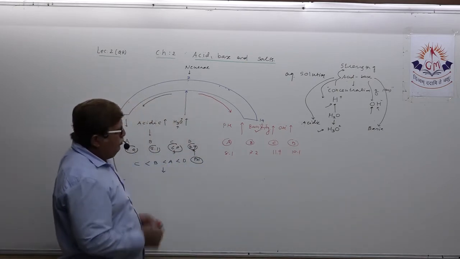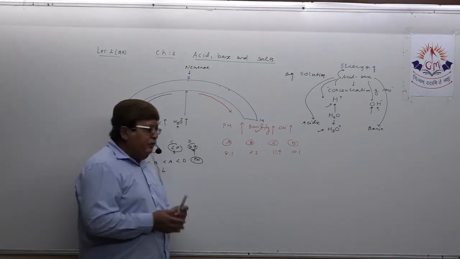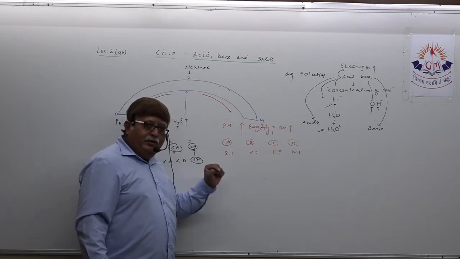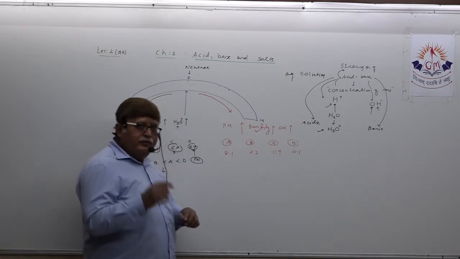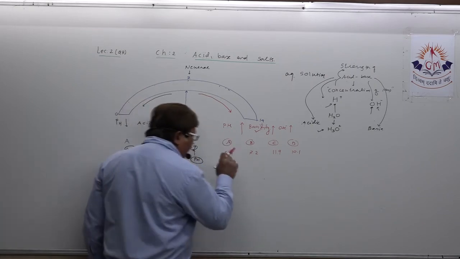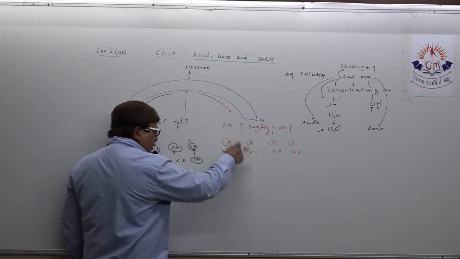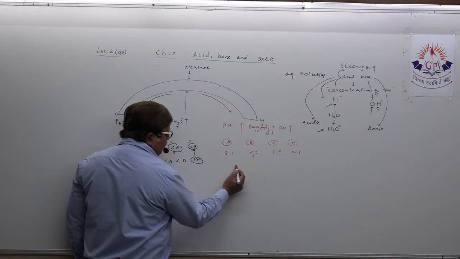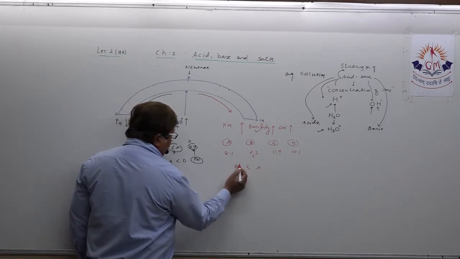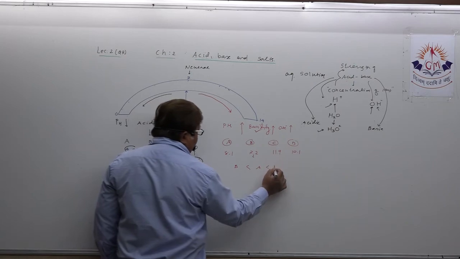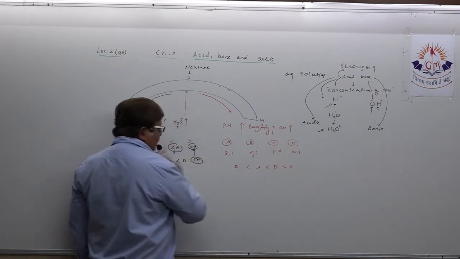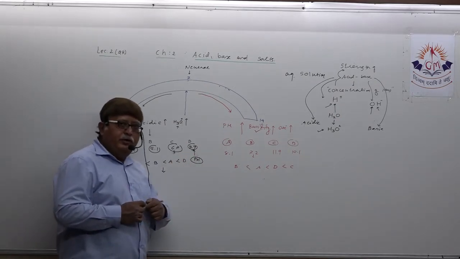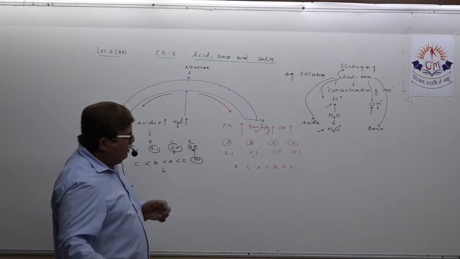And in the exam, if the question looks like this, write all solutions in ascending order of basicity, that means one thing is clear, the solution having the least pH will be less basic. So how will you start? B less than A. Is it clear in your mind? Less than D, less than C. Exactly opposite to this. So this way you need to remember, understand. This way an MCQ can be designed.